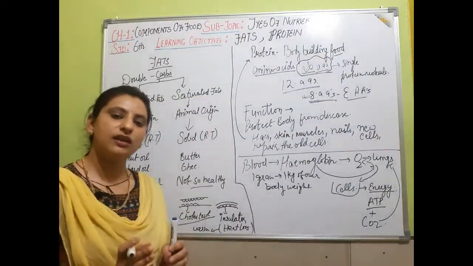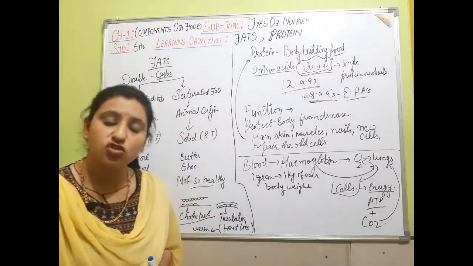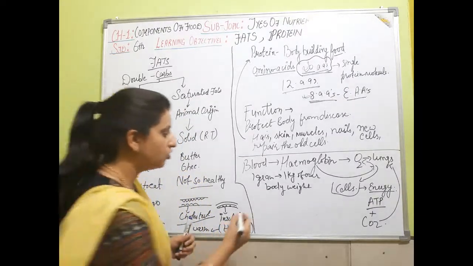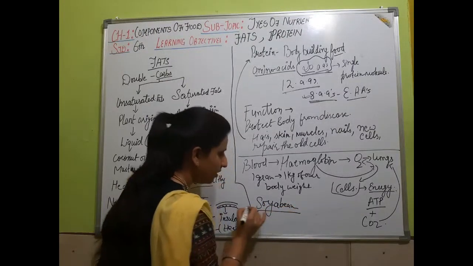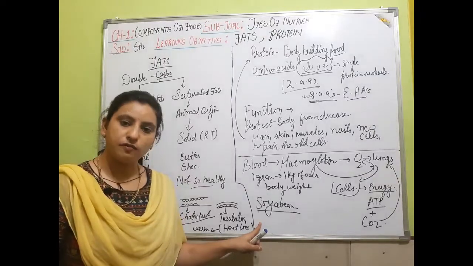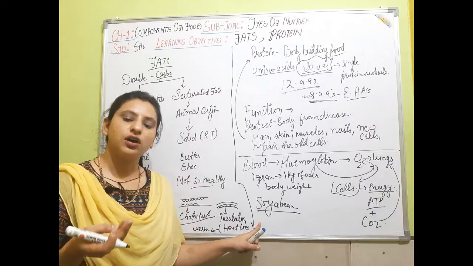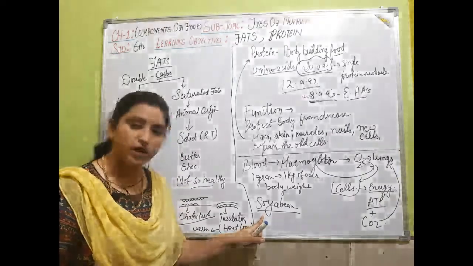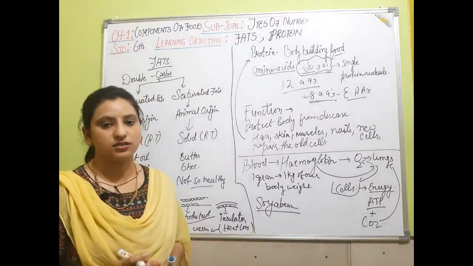So animal protein is better than plant protein, and the richest source of plant protein is soya bean. Vegetarian persons who don't eat non-veg, that is meat or eggs, can eat soya bean because it is the richest source of protein on earth.